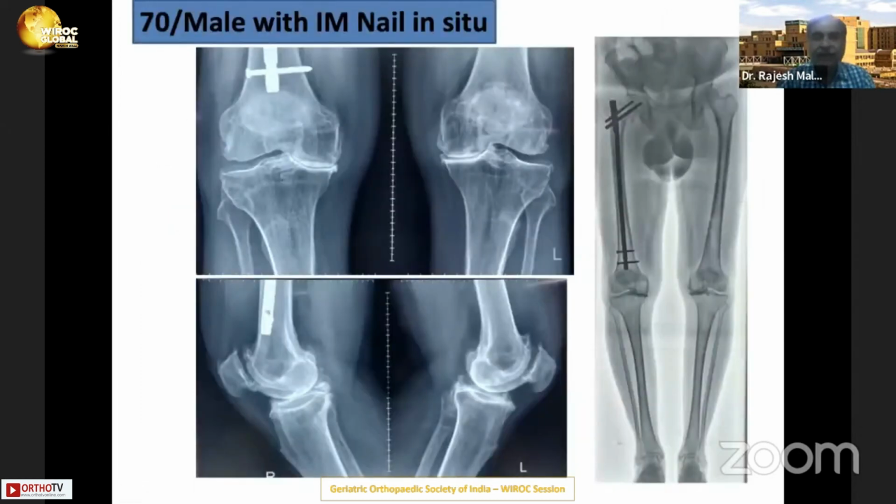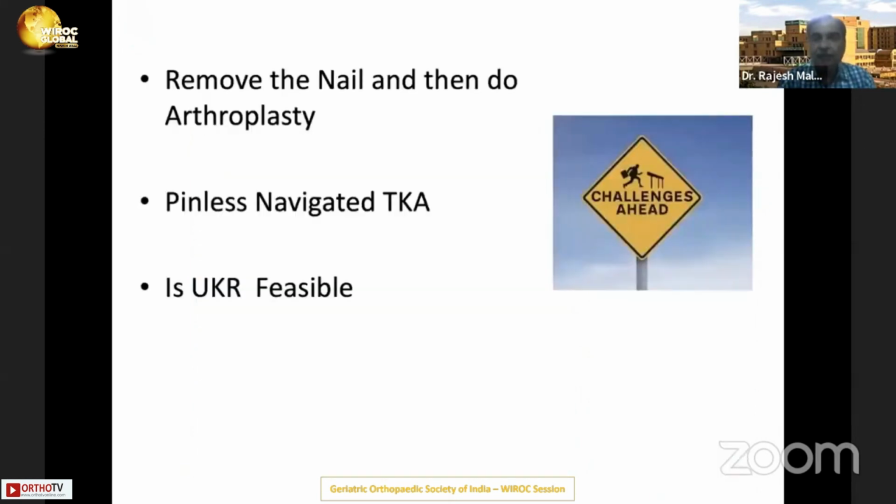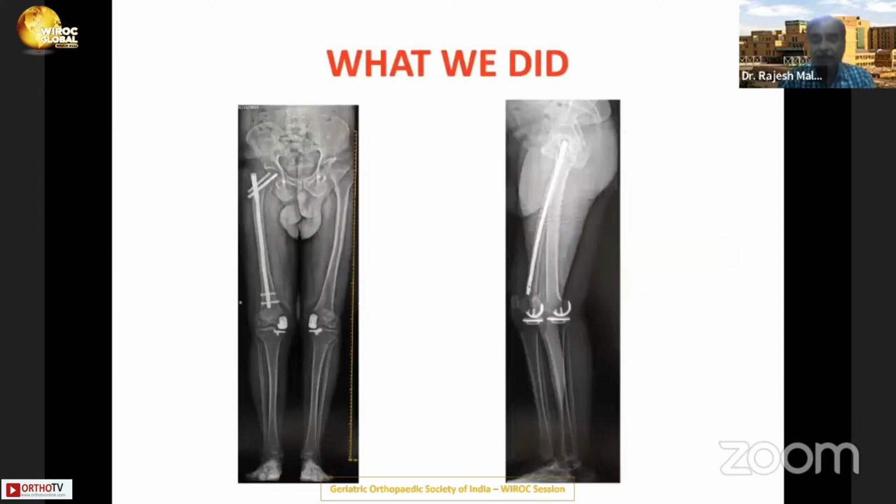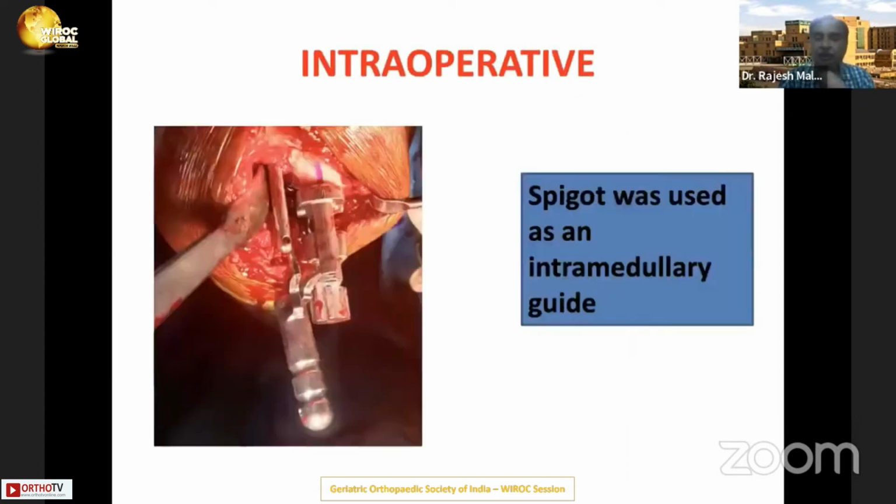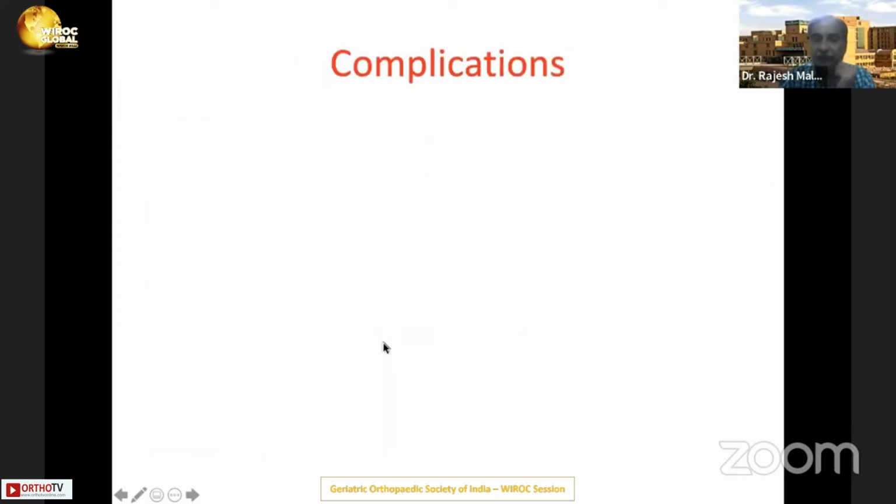And this was a patient who had an intramedullary nail in situ. He was 70 with comorbidities, and the options were to remove the nail and do arthroplasty, do pinless navigated TK, or try UKR. Now, this is what we did. We did a UKR on him, but because it was not possible to pass the intramedullary rod, we made a hole and used a spigot in this hole and used that to guide the femoral jig.